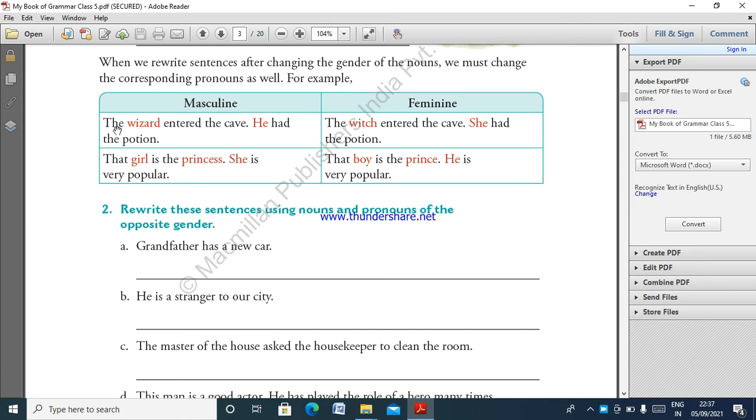The wizard entered the cave, he had the potion. How to change that? Witch. So wizard changes into the feminine word witch, and then he is the masculine name, the boy's pronoun. So he changes into she. That girl is a princess. The girl is changed into the boy. Princess changes into prince. She changes into he.